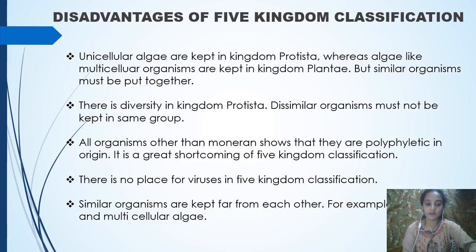So what happened here? The unicellular algae is kept in the kingdom Protista, whereas algae like multicellular organisms are kept in the Plantae, but similar organisms must be put together. Clear? Now, the second disadvantage is that there is a diversity in the kingdom Protista, because many of these Protista are very dissimilar organisms, but they have been grouped into one. So this is another disadvantage.